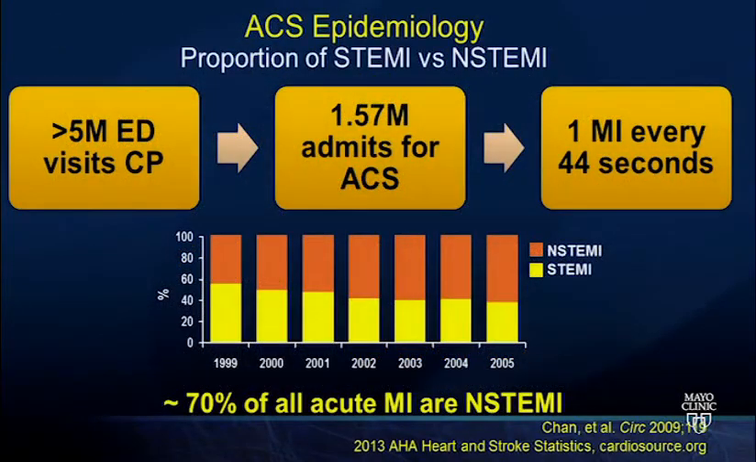So if we just look a little bit at epidemiology, there's greater than 5 million ED visits with chest pain. This is our bread and butter. We all see this all of the time. 1.5 million patients admitted with acute coronary syndrome.